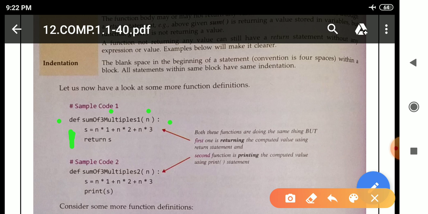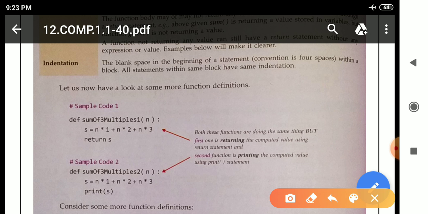See sample code number 2. Def sum of multiples 2 in argument n. s equal to n into 1 plus n into 2 plus n into 3. After that print s.